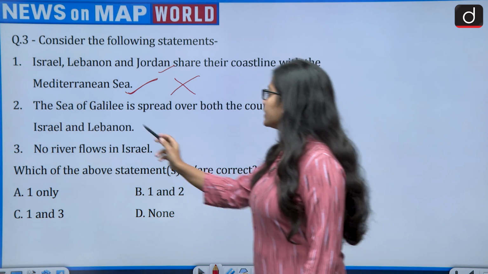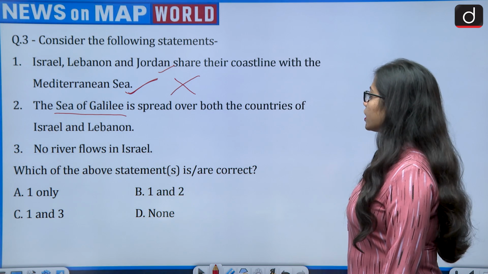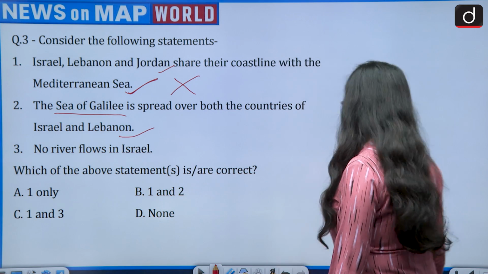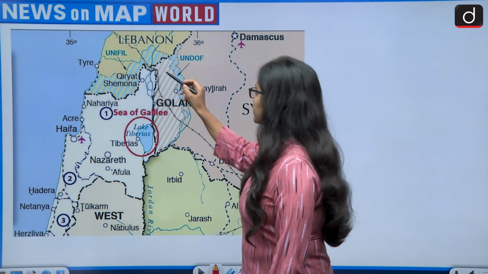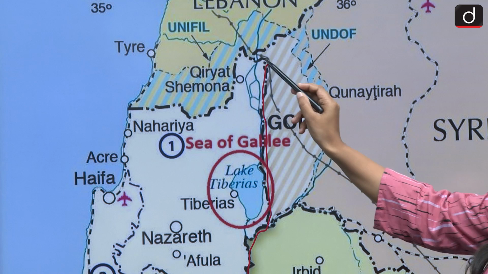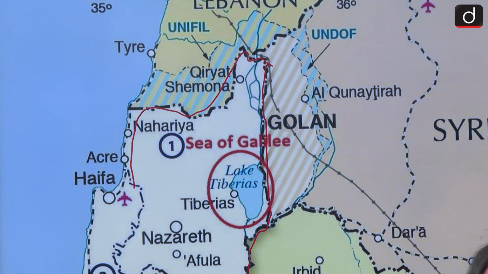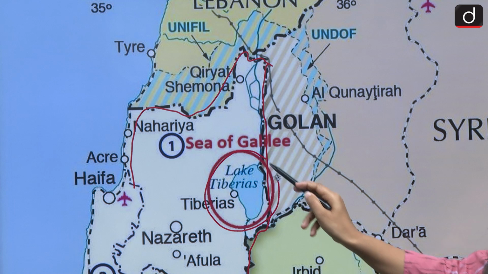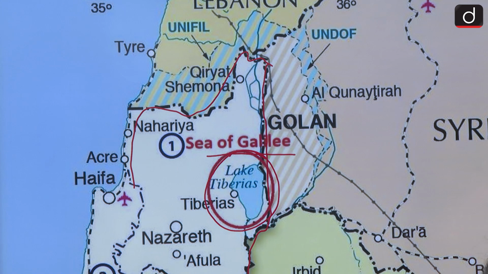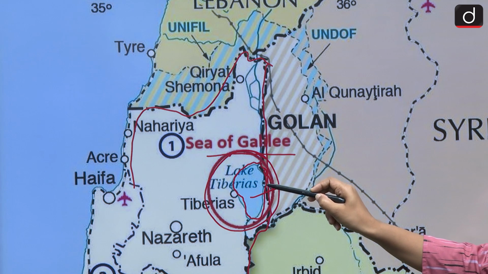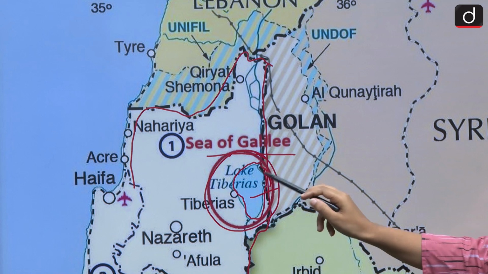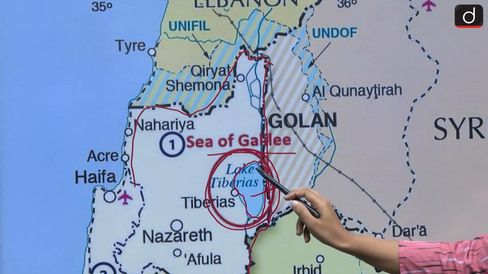The Sea of Galilee is spread over both the countries of Israel and Lebanon. So let's see this. If we talk about Israel, then this is the country Israel, and this is the location of the Sea of Galilee, also known as Lake Tiberias. So this is the location of Lake Tiberias or Sea of Galilee, and it lies in the north of Israel.